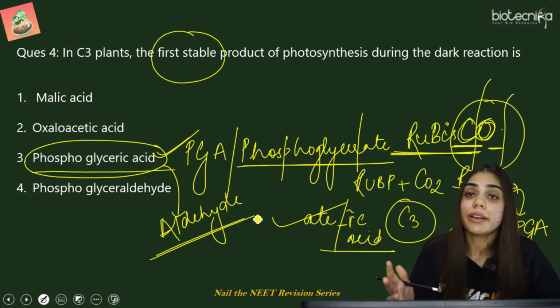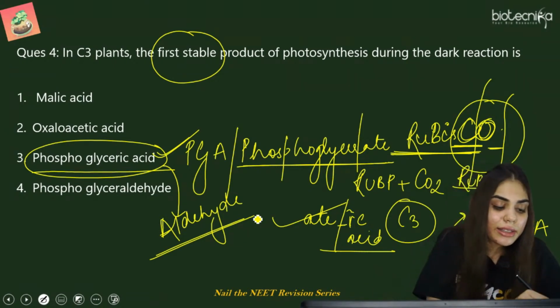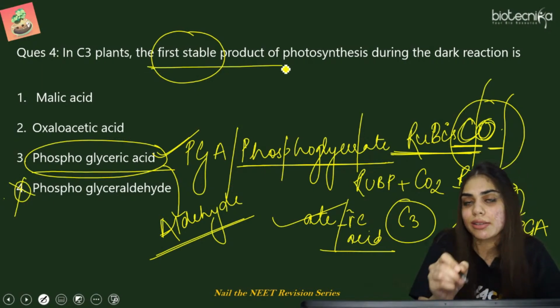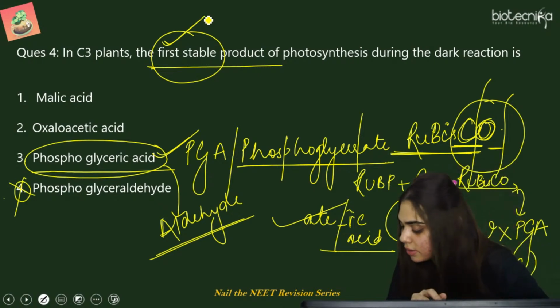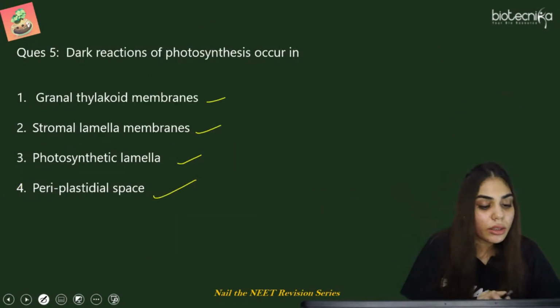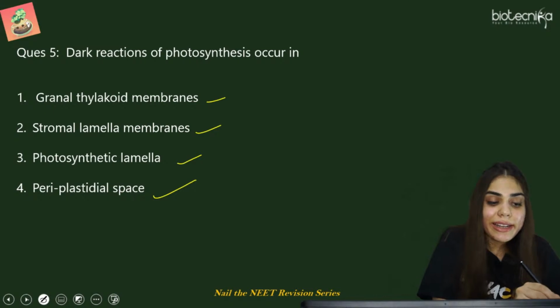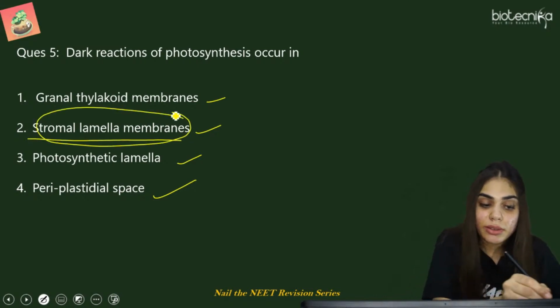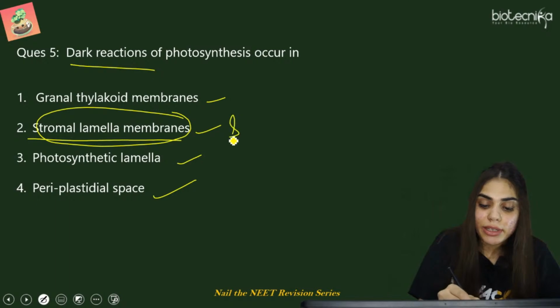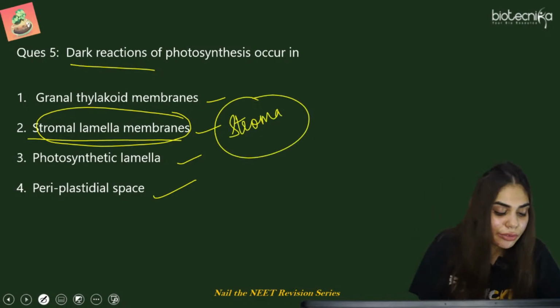If it had been asked what is formed in reduction, then the right answer would be option 4. But it is not like that now. It is asking for the first stable product. First. So it is always phosphoglyceric acid. So yes, the right answer for this question is stromal lamellae membranes, because the dark reaction takes place in the stroma. So I hope this is clear to everyone.